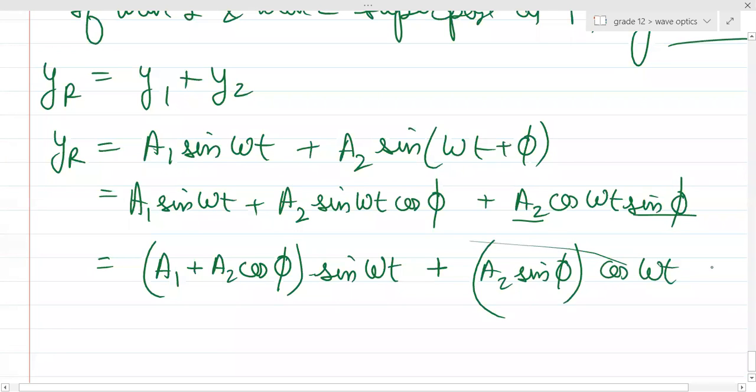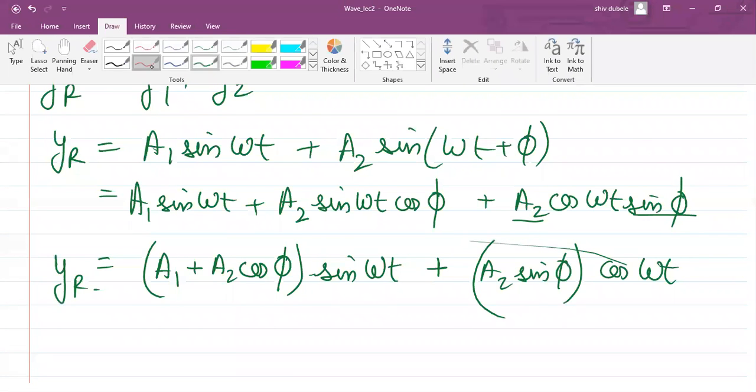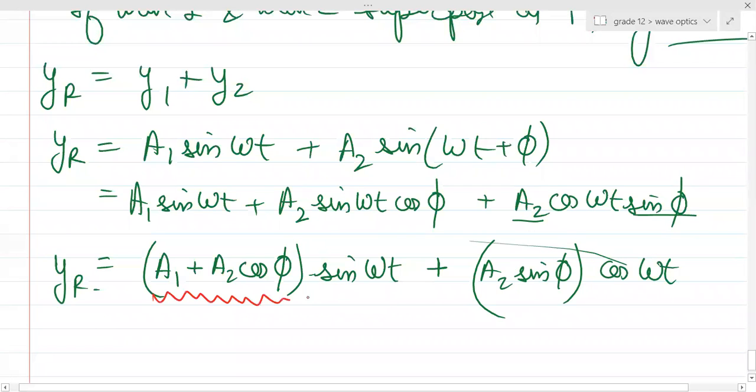Can I write it like this, the resultant? Can I substitute something? I want to substitute this thing as R cos theta, let's say, and I'll substitute this as R sin theta.